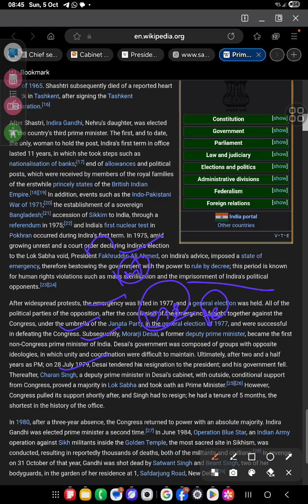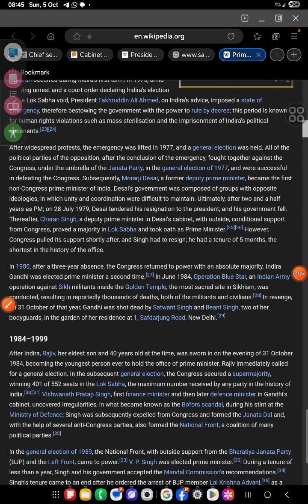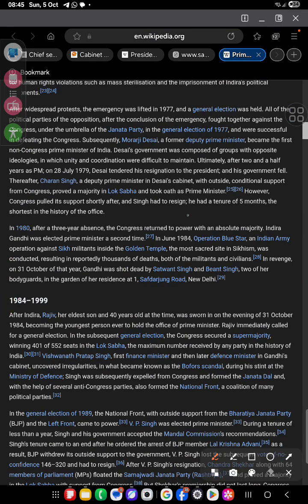Then Chaudhry Charan Singh, who was Deputy Prime Minister in the Desai cabinet, took oath as Prime Minister with conditional support from Congress. However, Congress pulled its support shortly after, and Singh resigned, having a tenure of only 5 months. So Charan Singh has the shortest tenure in history as a prime minister. Then, in the 1980 election, the Congress returned to power with an absolute majority, and Indira was elected PM a second time.